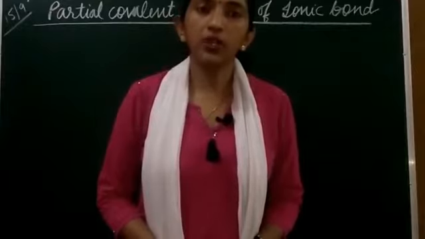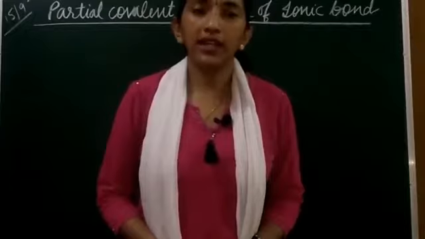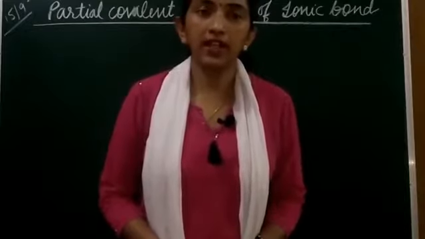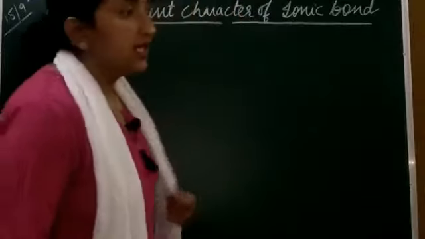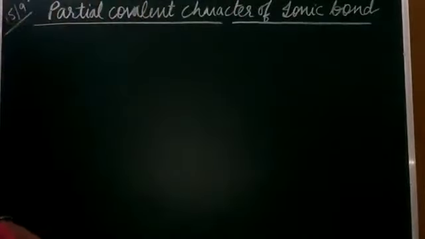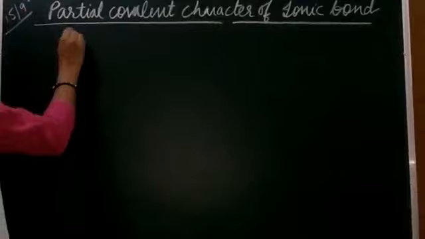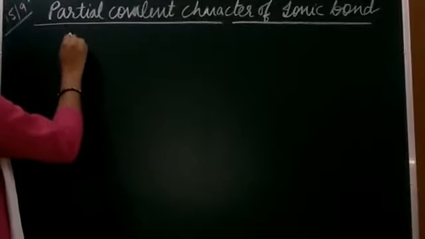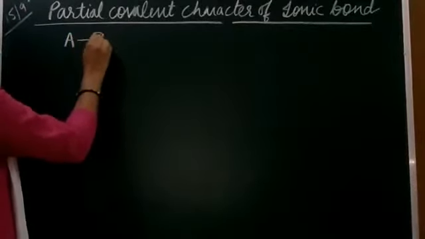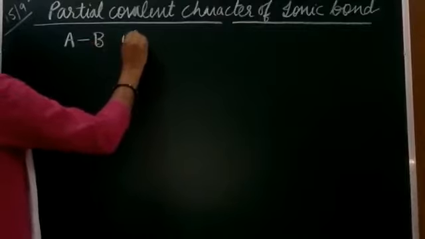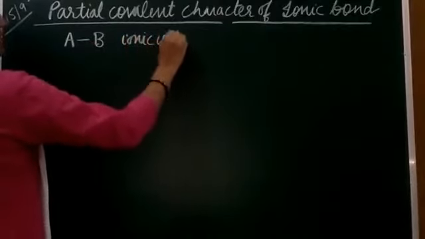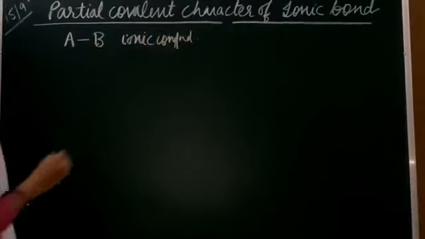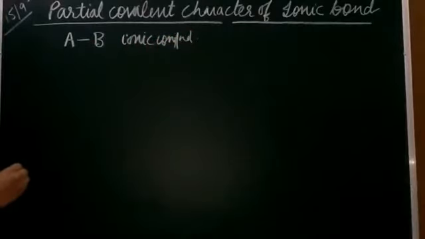Now we are going to discuss how the covalent character or a partial covalent character arises in an ionic bond. Now students, let's take an example: if A plus B minus is an ionic compound, right?